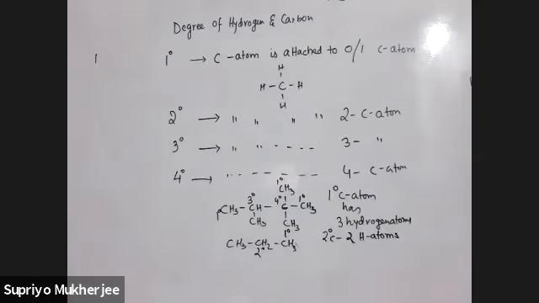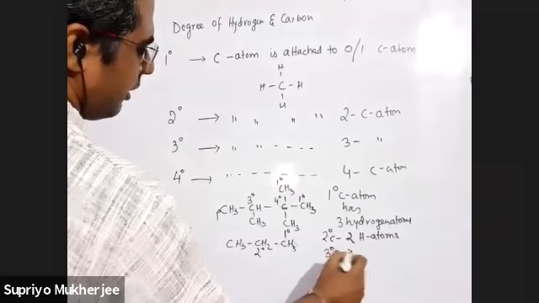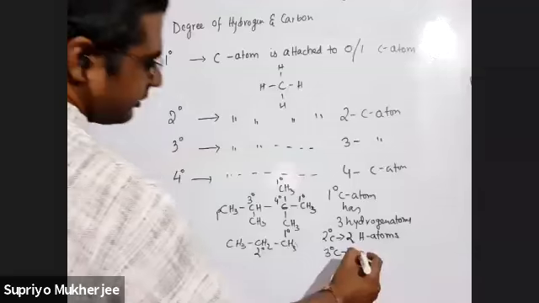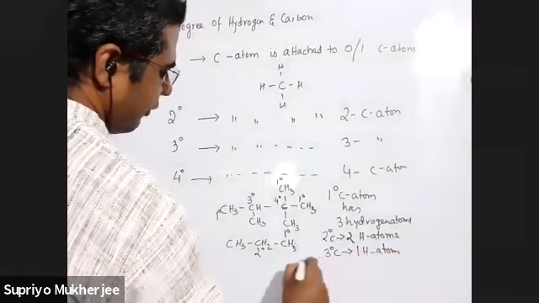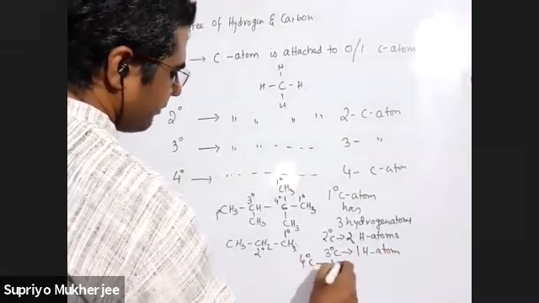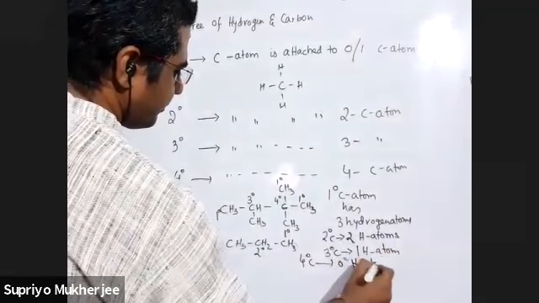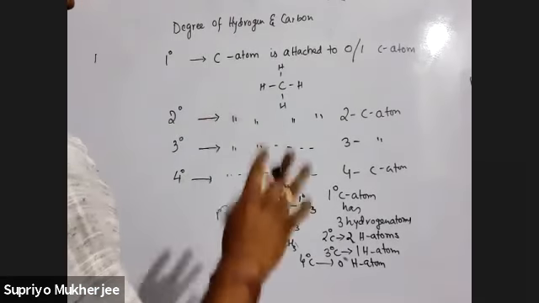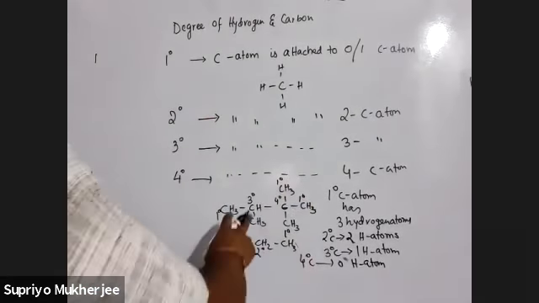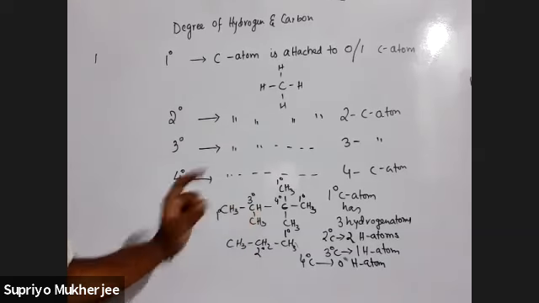If you see 3 degree carbon, it always has 1 hydrogen atom. And if it is 4 degree carbon, that means it has 0 hydrogen atoms. 4 degree carbon has 0 hydrogen atoms. Remember one thing, if your carbon is 3 degree, then the attached hydrogen with the carbon is also 3 degree.